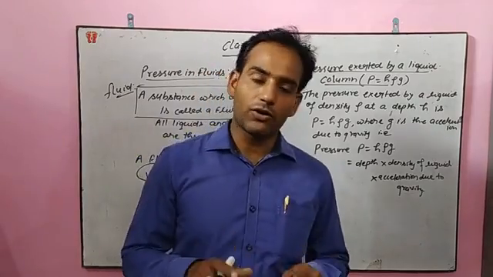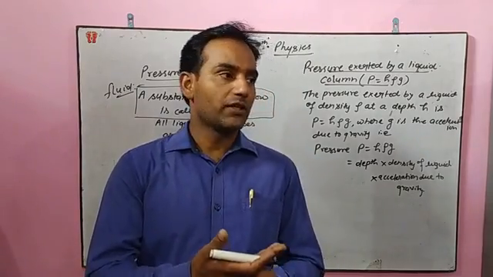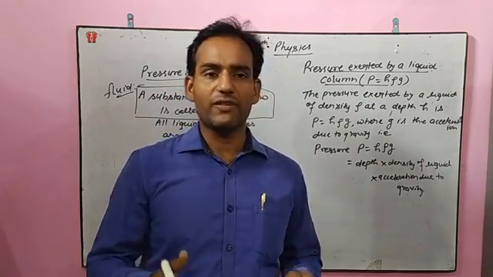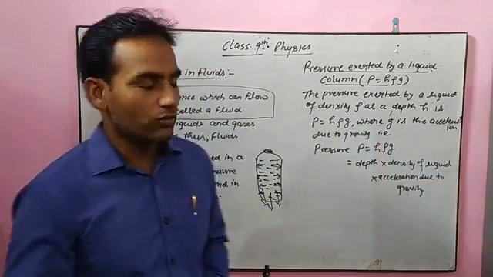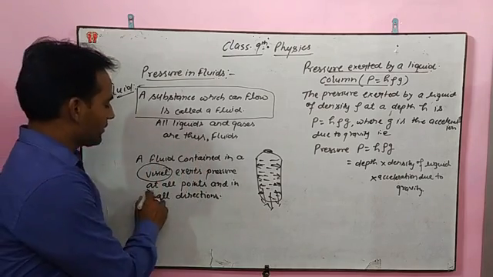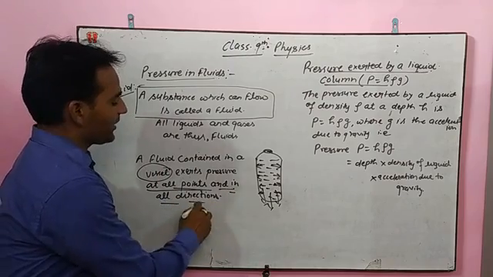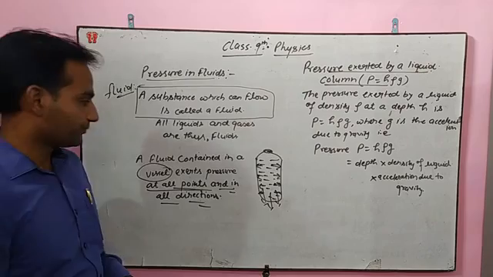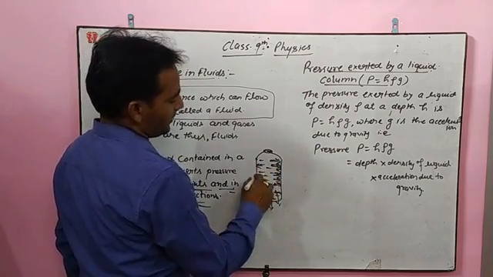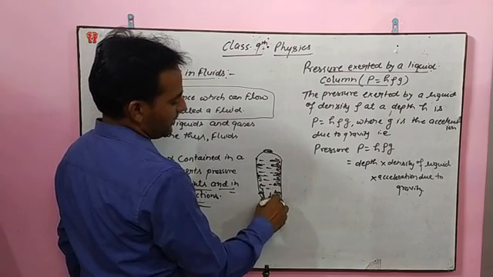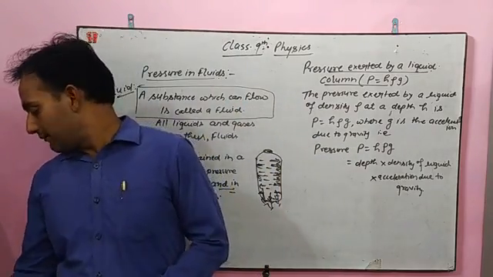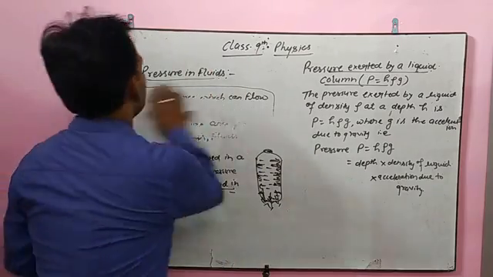In water tanks, as you can see, the tank is filled with water. That means the pressure will be on the surface as well as on the walls of the tank. So that's why I have written here, a fluid contained in a vessel exerts pressure at all the points and in all the directions of the vessel. This liquid will exert pressure on the walls, as well as at the bottom of the vessel. So we have to discuss a very important topic here,